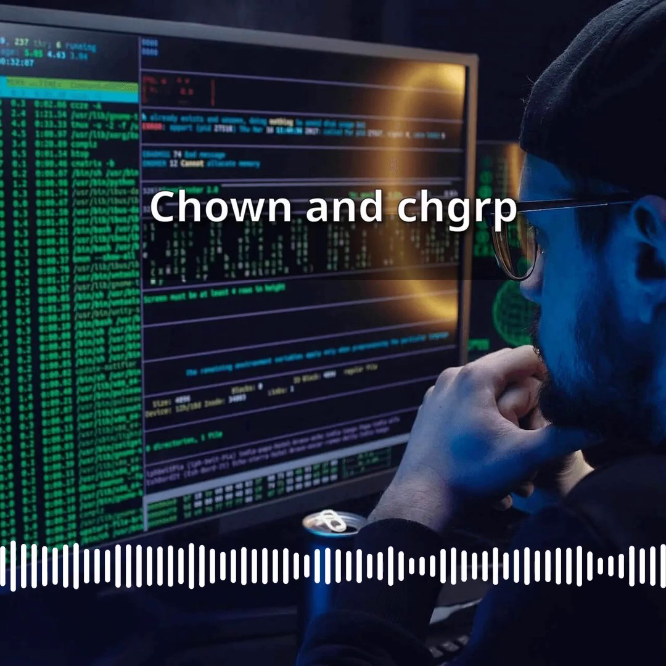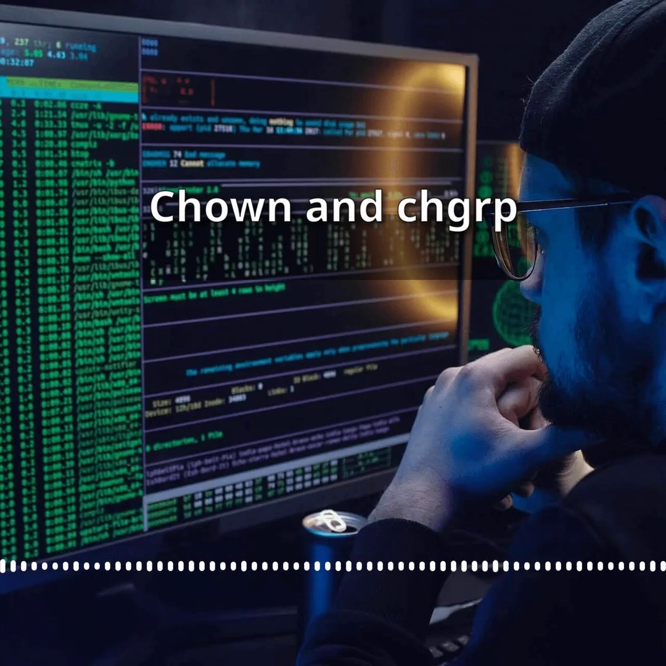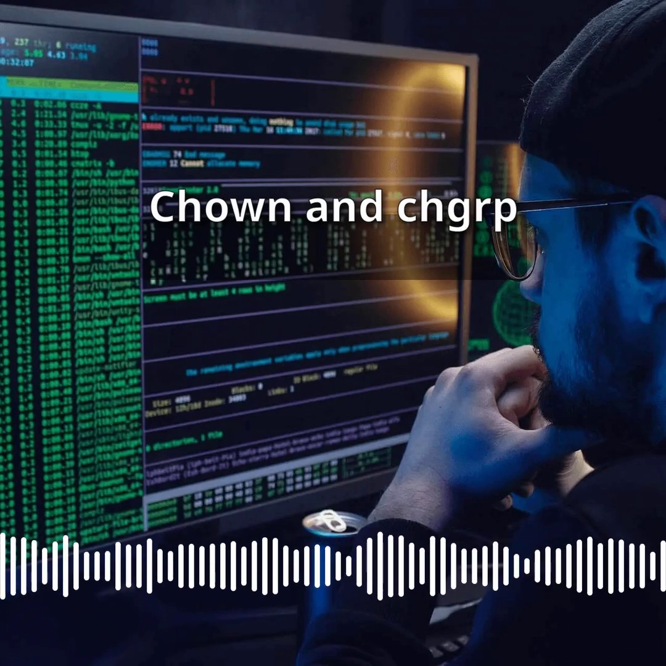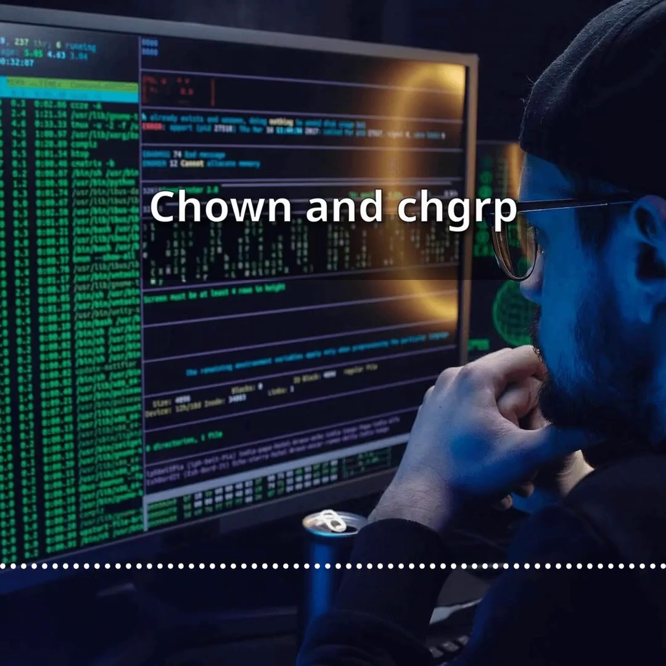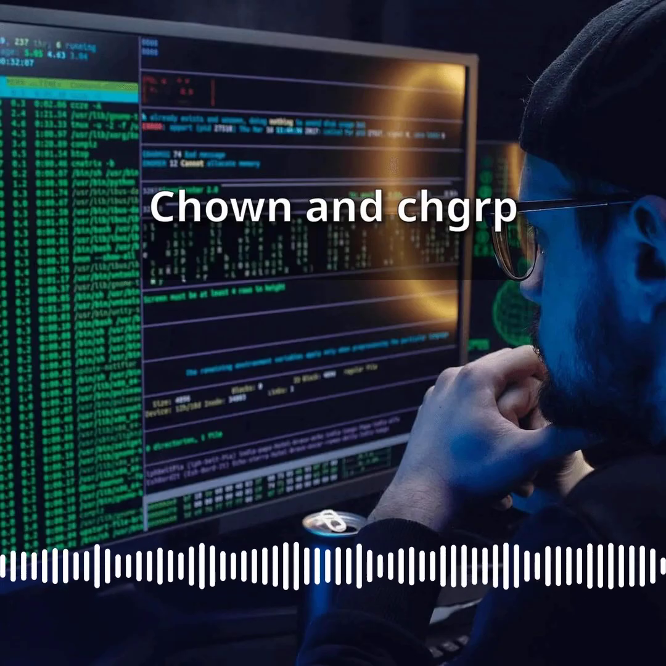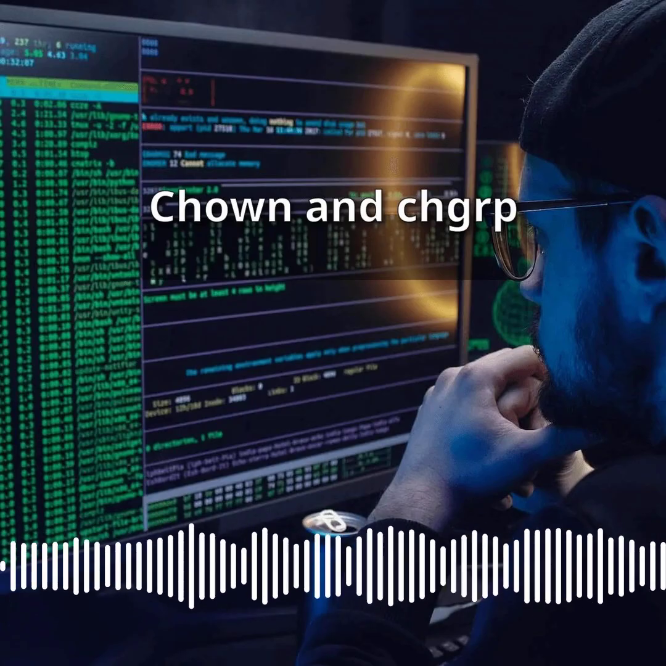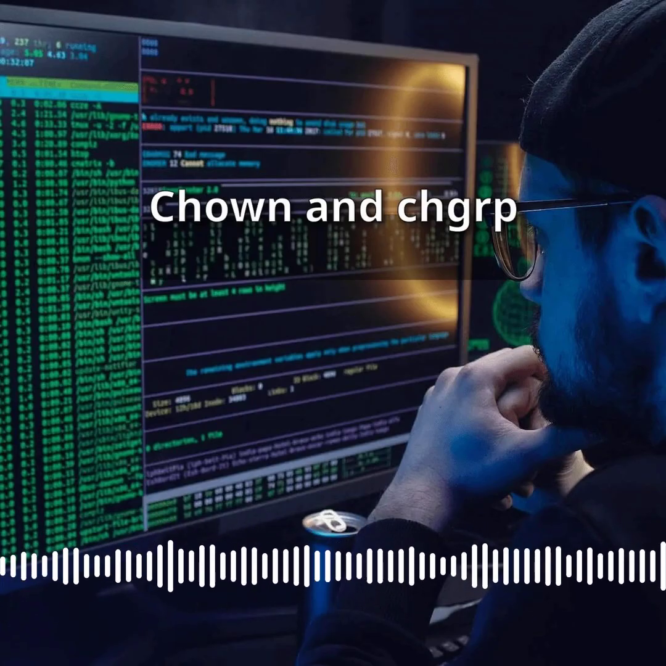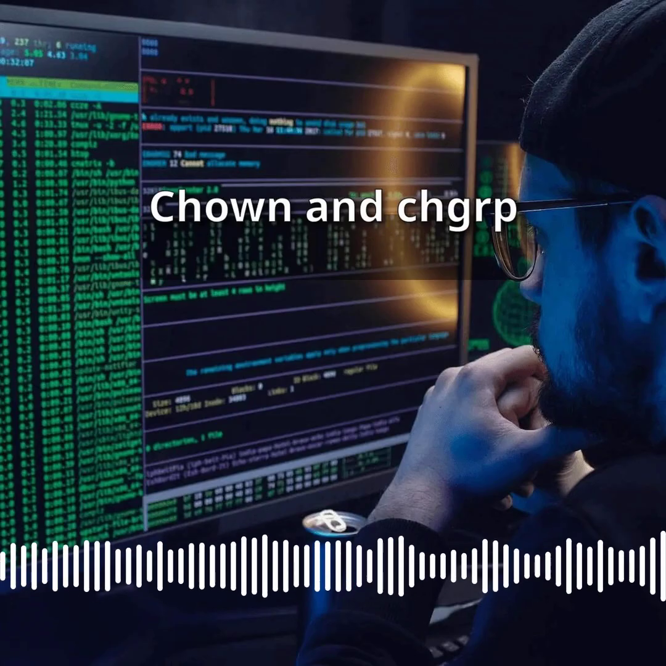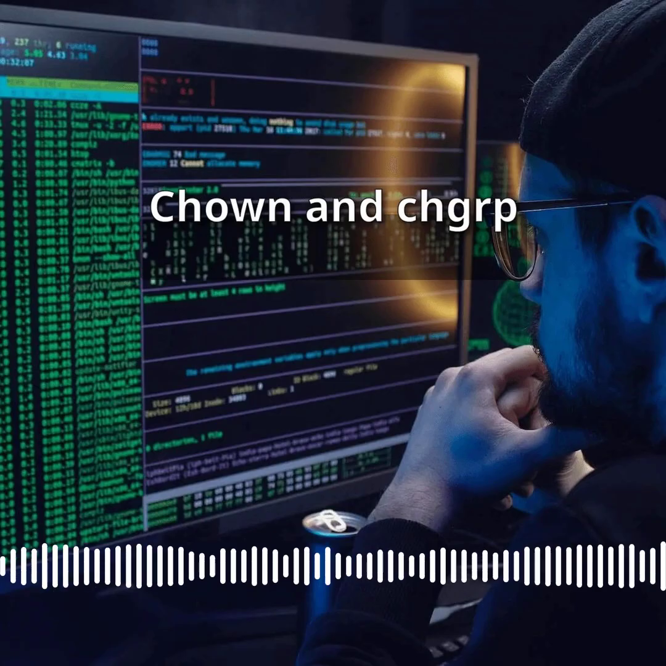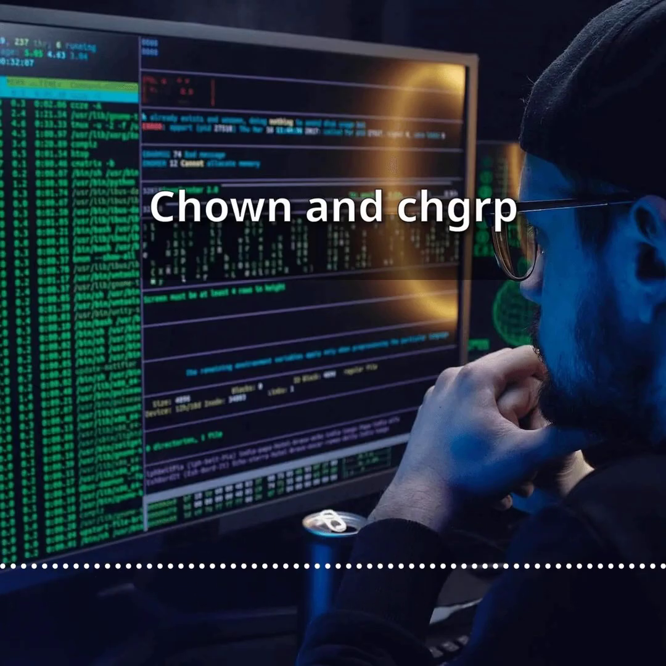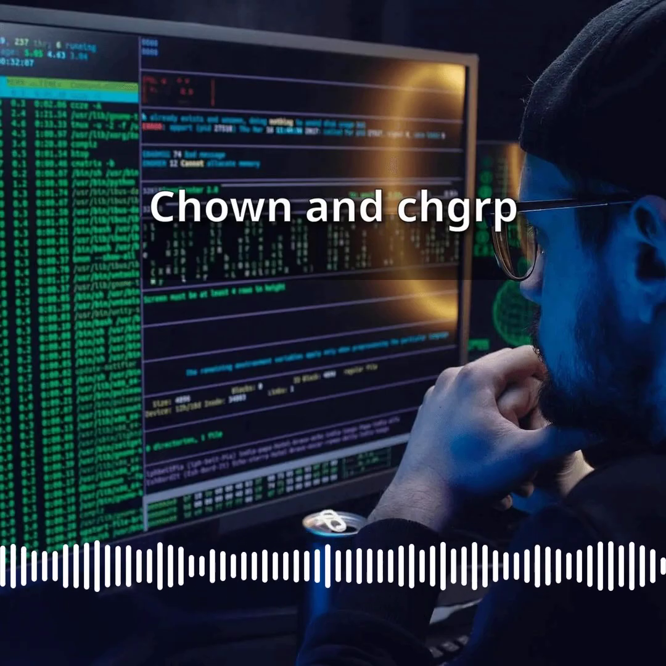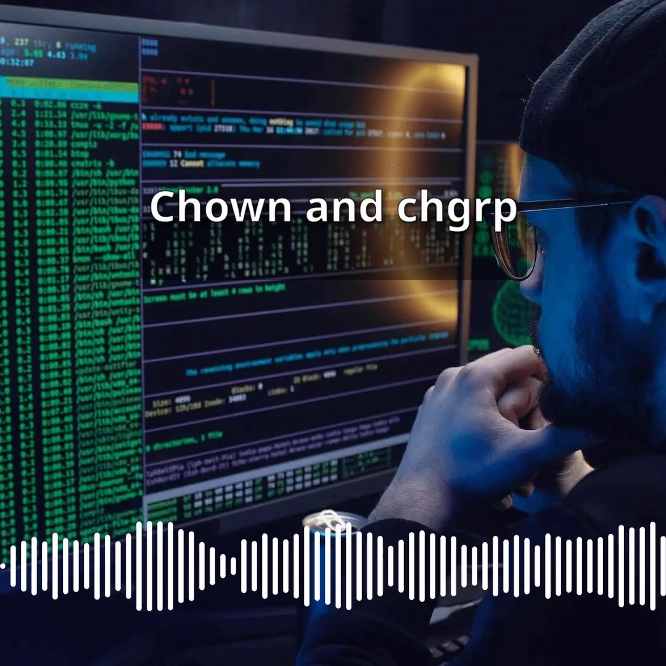Then create two additional local users, devuser and opsuser, and one group, DevSecOps, adding both users to that group. Once your environment is set up, apply the following ownership requirements. The webapp directory and all its contents must be owned by devuser with group DevSecOps. The scripts directory and its contents must be owned by opsuser with group DevSecOps. The logs directory must be owned by root with group DevSecOps. The secret directory and its contents must be owned by root with group root exclusively.